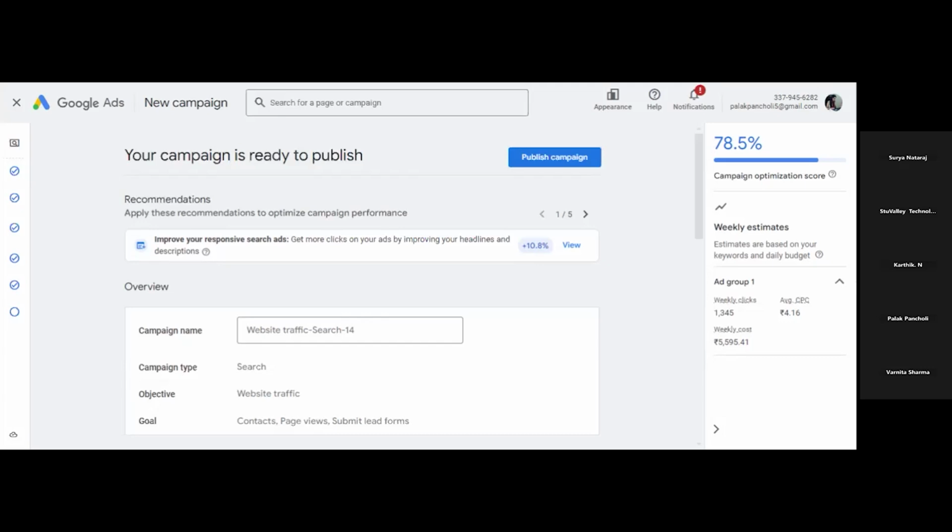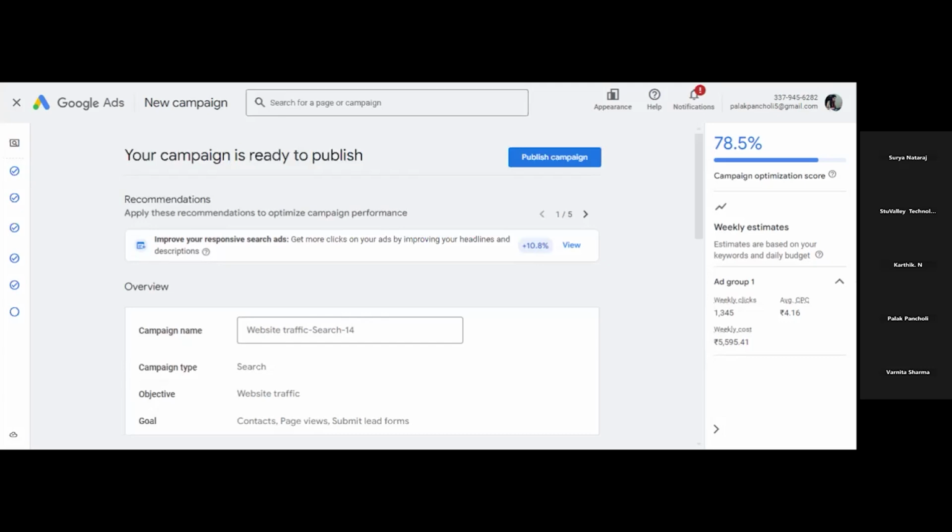First is site link extension. Site link extension allows you to display links to pages outside your ad's landing page. Means if you have added a landing page to your ad campaign, other than this, if you want your traffic to divert to the other pages of your website too, for example blog page, gallery page, you can add site link extension that I have shown to you. And you can add other links of your website also in the ad campaign. This is known as site link extension.